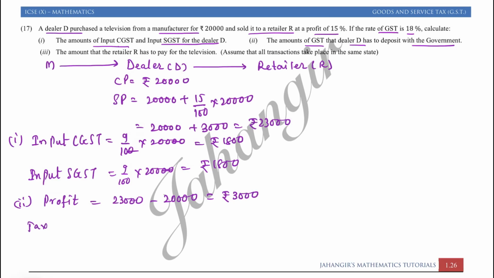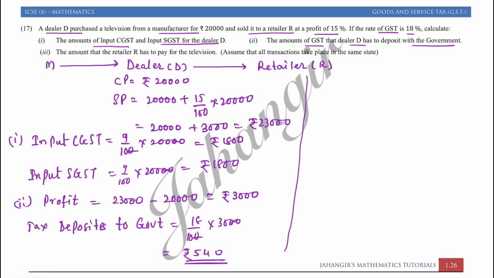So tax deposited to the government is equal to 18% of 3,000. You can say CGST, SGST and add up, but here they have just told the amount of GST, so total will also do. 18 3s are rupees 540. 540 is the amount which dealer will deposit to the government.